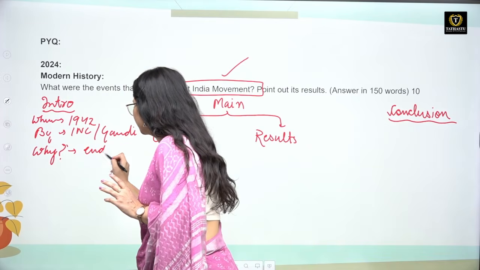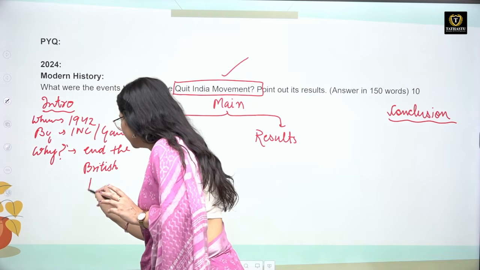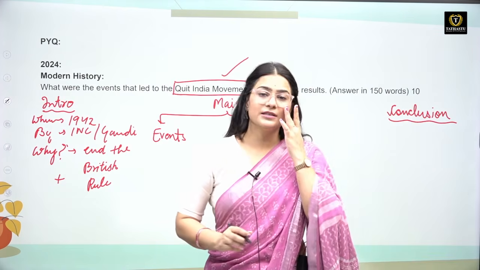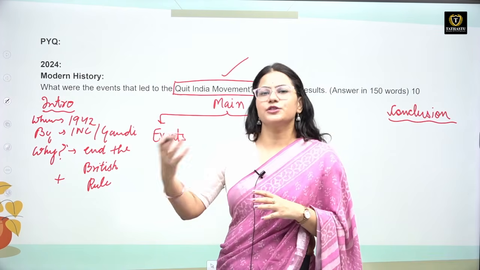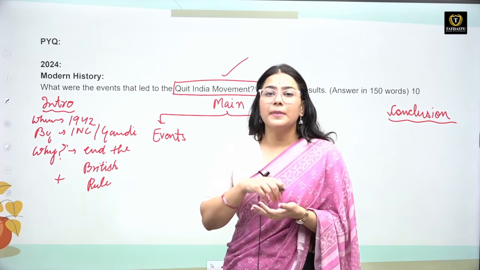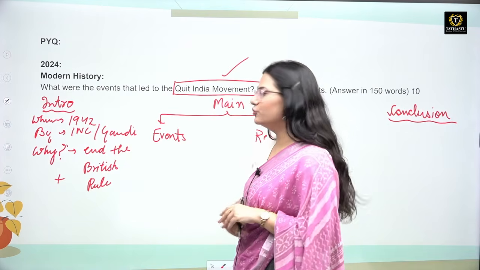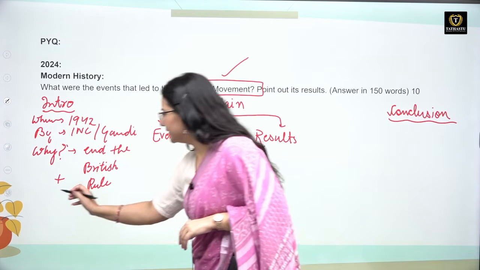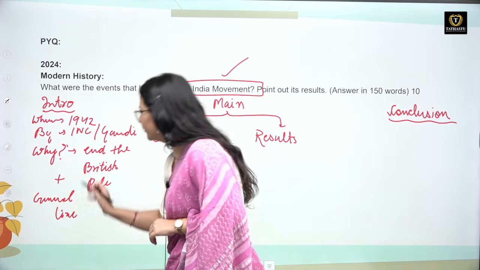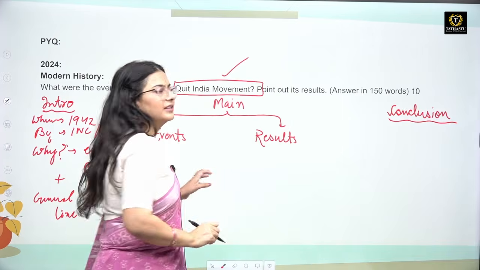To end the British rule in our country. And you can actually add one more line, because you can say that this movement gave the direction of further movements, or you can say that this movement was a very important milestone when it comes to the struggle for freedom in our country. Okay? You can mention another general line here about the Quit India movement. So this can be your very basic introduction. So you need not worry about the introduction in this particular question.